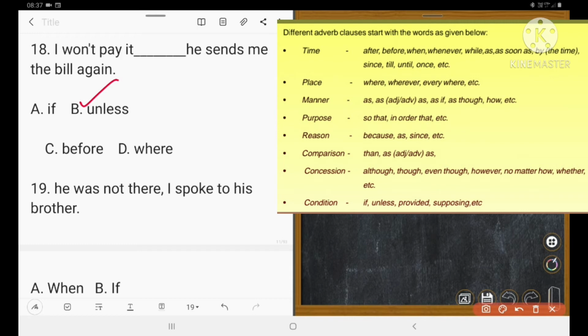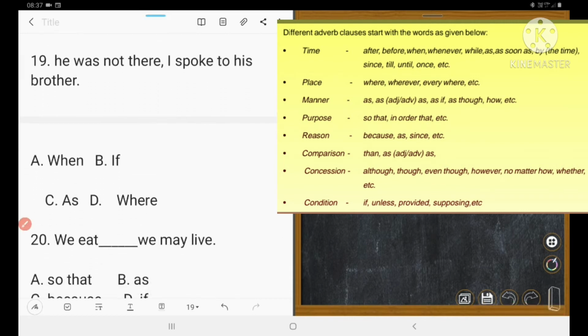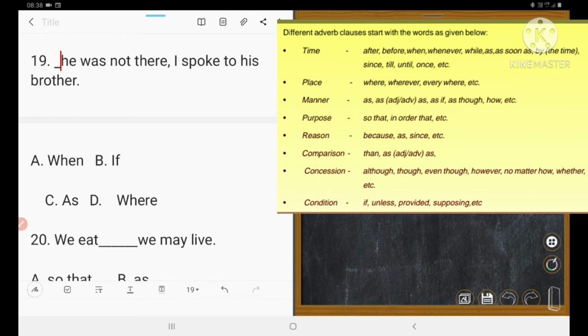Next one is, tell me which number? 19. He was not there. I spoke to his brother. 19 is equal to days he was. Days he was not there, I spoke to his brother. A as, B if, C when, D where. So right answer is C. ଯେହେତୁ ସେ ନଥିଲା ମୁଁ ତା ଭାଇ ସହିତ କଥା ହେଲି.